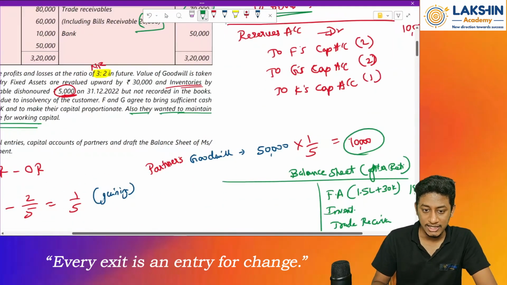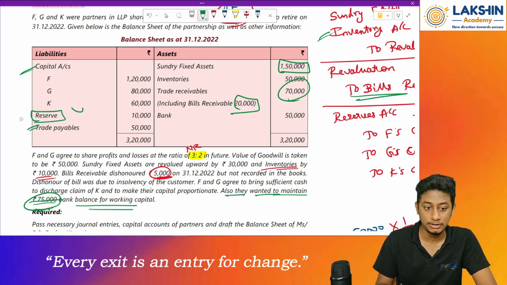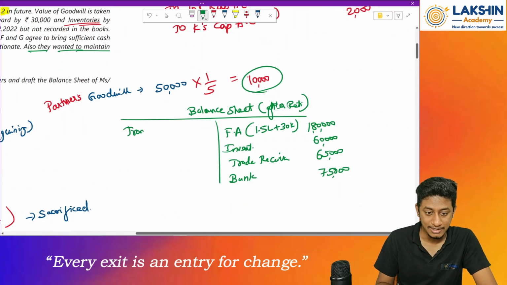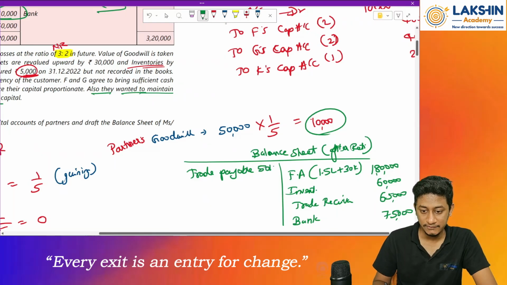Then on this side I think we have creditors. This side we have capital account and we have trade payable. See, will this be taken to the new balance sheet? No. Why? Because this has been already divided between all the three partners, right? Okay. So now trade payables, there is no change in the balances. So trade payables will remain as it is. So rupees 50,000. Yes, rupees 50k.